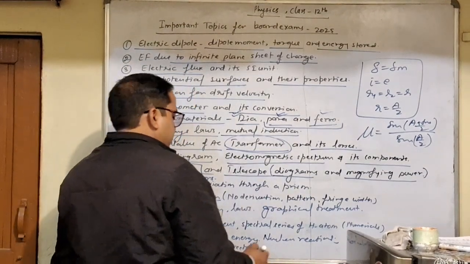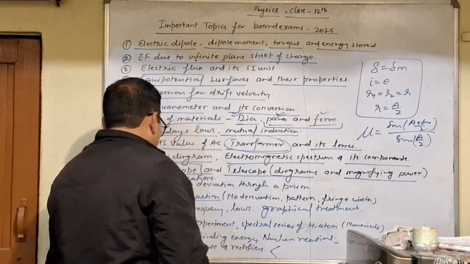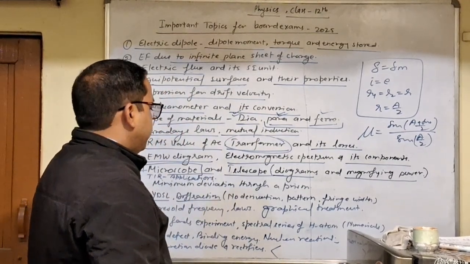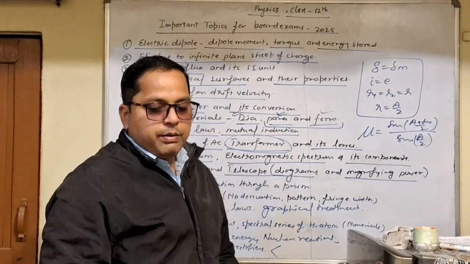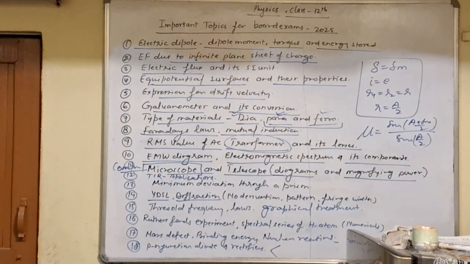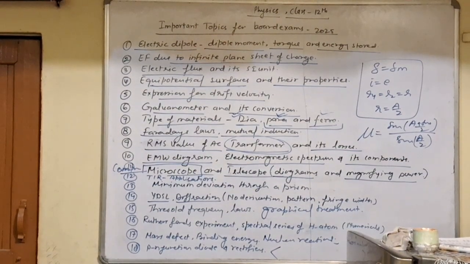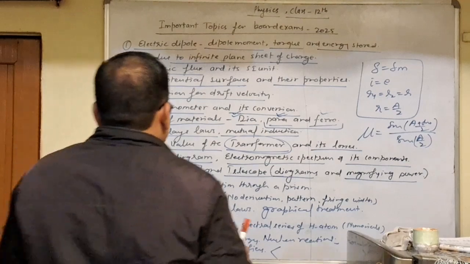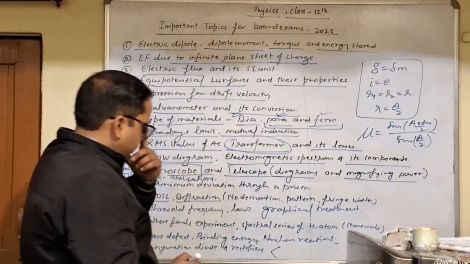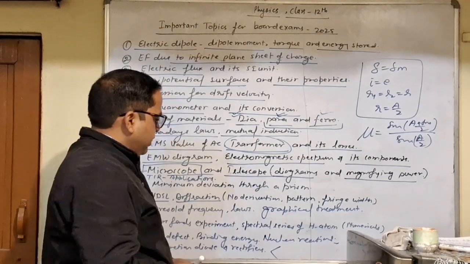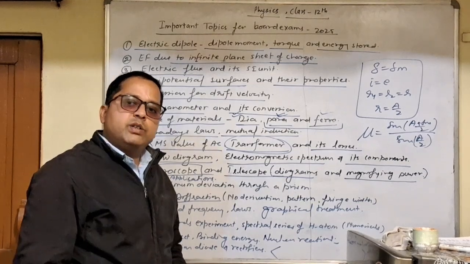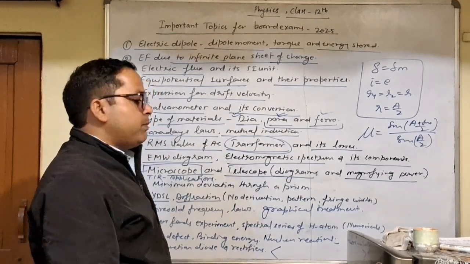Two types of rectifiers: half wave rectifier and full wave rectifier. Half wave rectifier uses a single diode, and full wave rectifier uses two diodes and a center tap transformer.